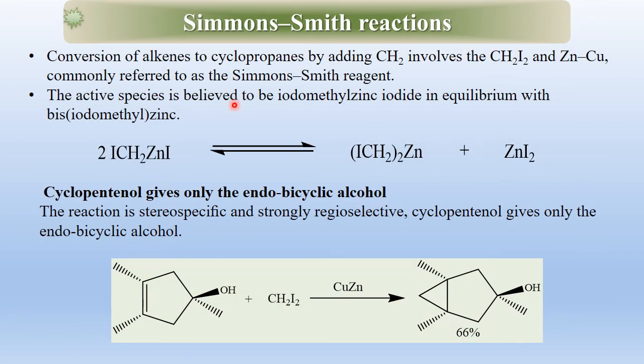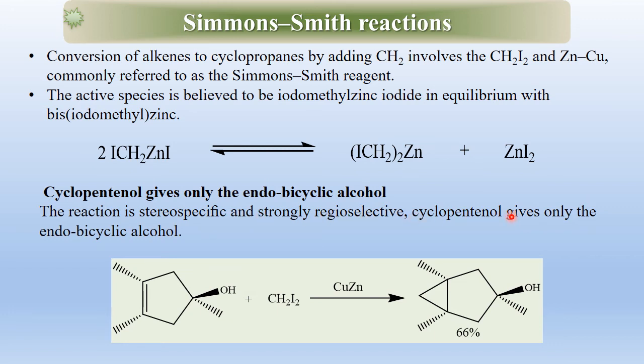Next is the Simmons-Smith reaction. Conversion of alkene to cyclopropane by adding CH2 involves diiodomethane and zinc-copper couple, commonly referred to as Simmons-Smith reagent. The active species is believed to be iodomethylzinc iodide in equilibrium with bis(iodomethyl)zinc. Cyclopentenol gives only the endo-bicyclic alcohol.